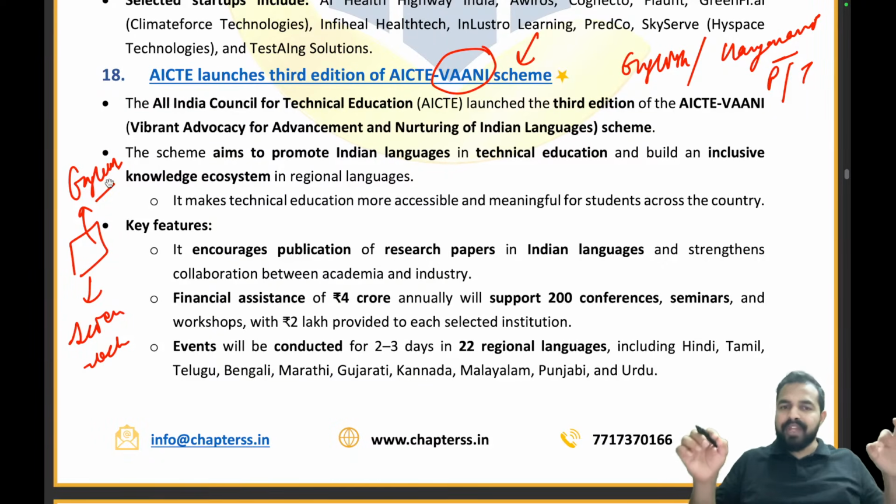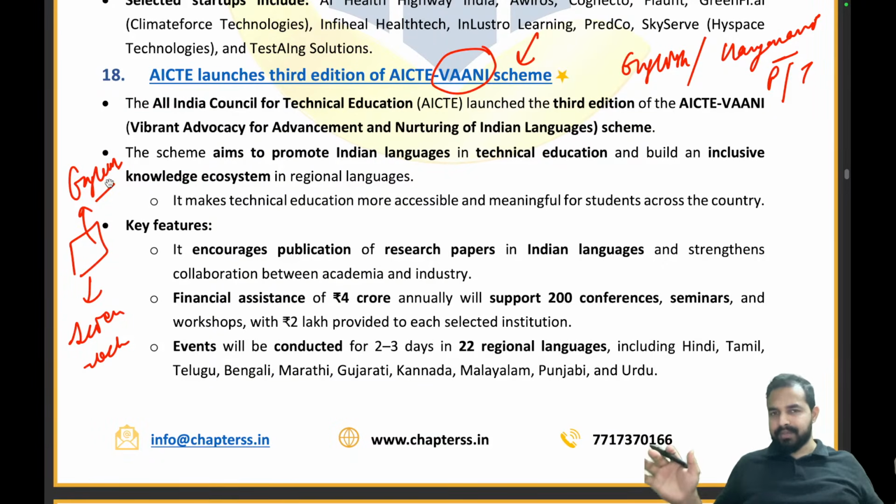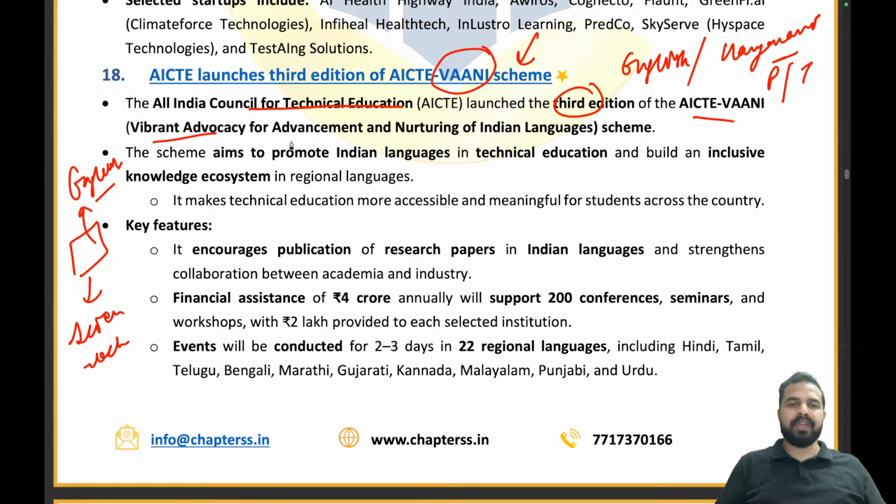In order to remove that kind of barrier, in order to promote the local languages in this particular part so that people can do research and write research papers in their own languages, the Vani scheme was launched by AICTE. What is AICTE? All India Council for Technical Education. It launched the third edition of its AICTE Vani. Vani stands for Vibrant Advocacy for Advancement and Nurturing of Indian Languages.